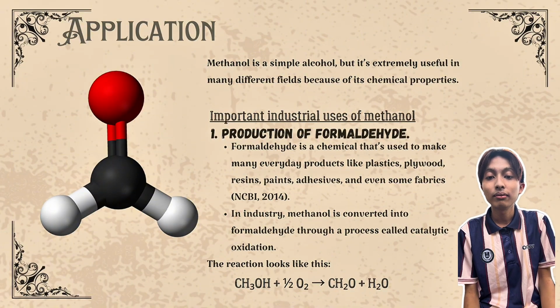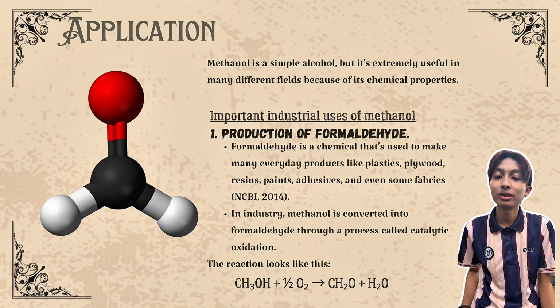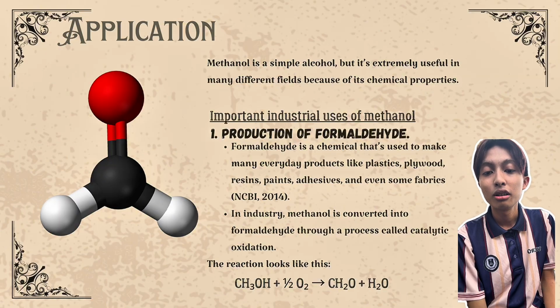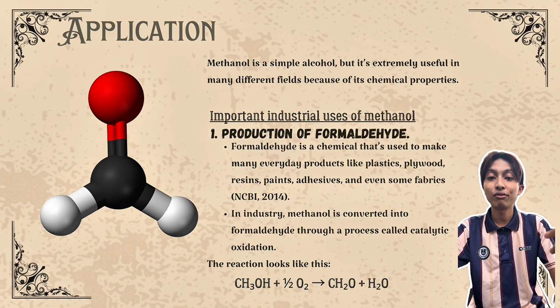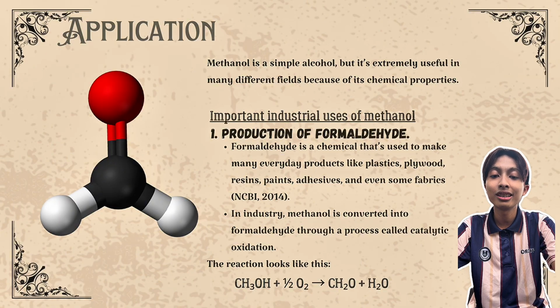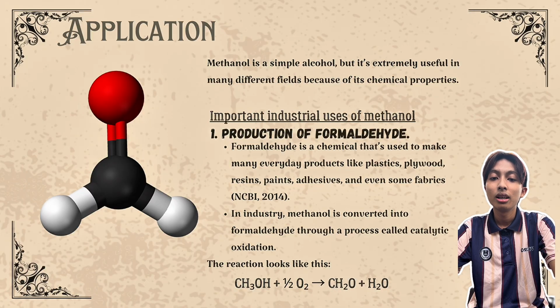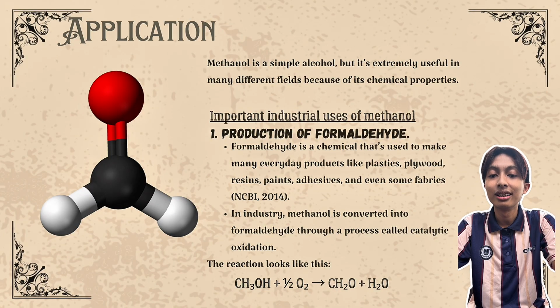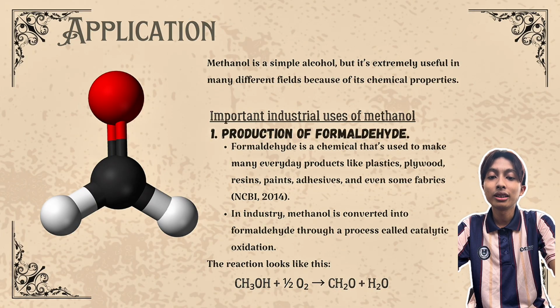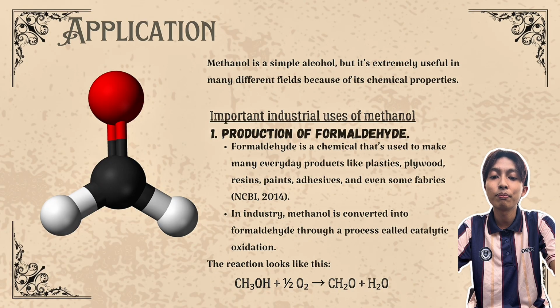In this reaction, methanol reacts with oxygen gas at high temperatures, usually between 250 and 400 degrees Celsius, using a metal catalyst like silver or metal oxide. The reaction looks like this. CH3OH plus half O2 becomes CH2O and H2O, or simply put, methanol and oxygen react to form formaldehyde and water.